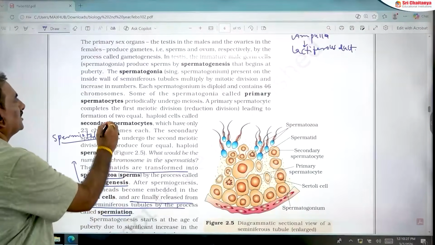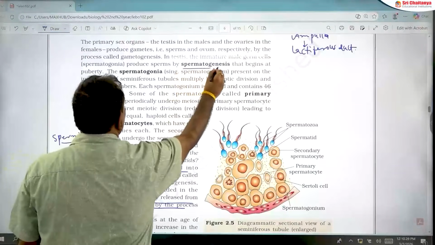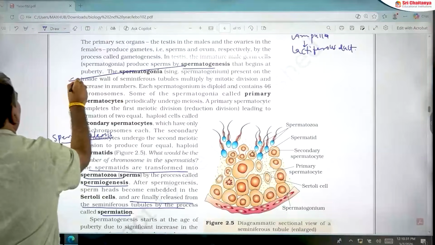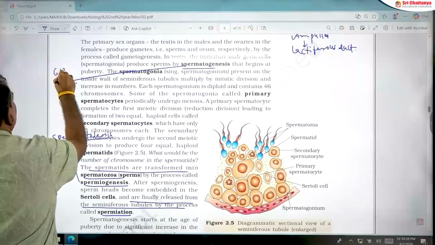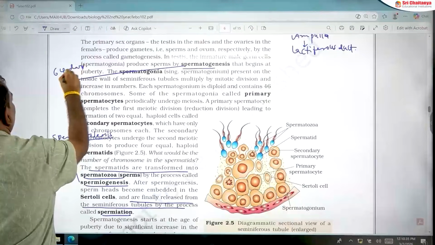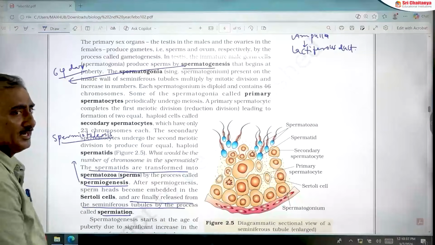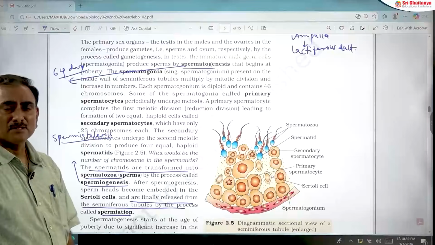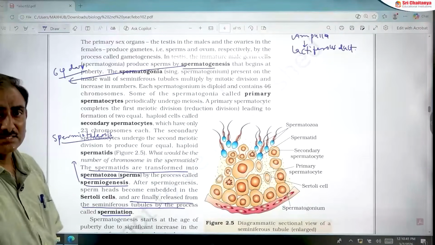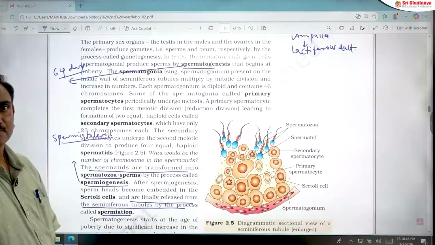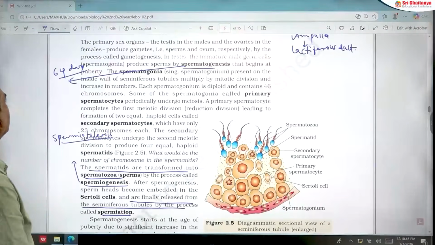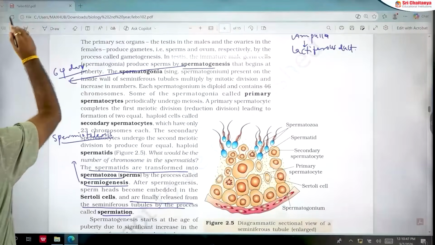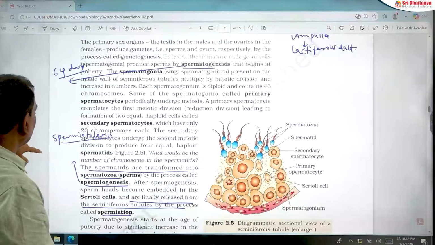And how many days are required for spermatogenesis in male human beings? It is 64 days approximately. So this is about spermatogenesis in male human beings.